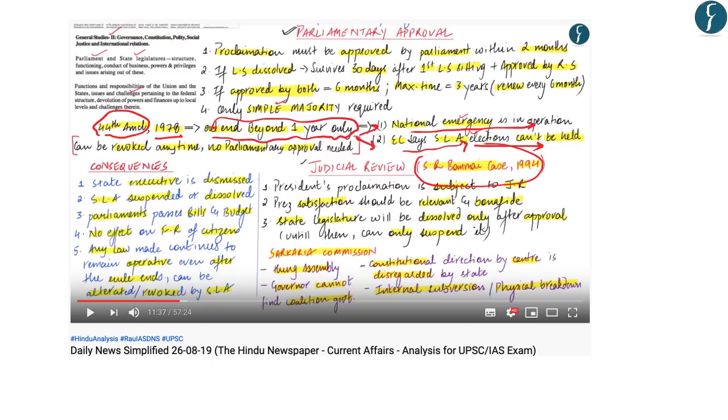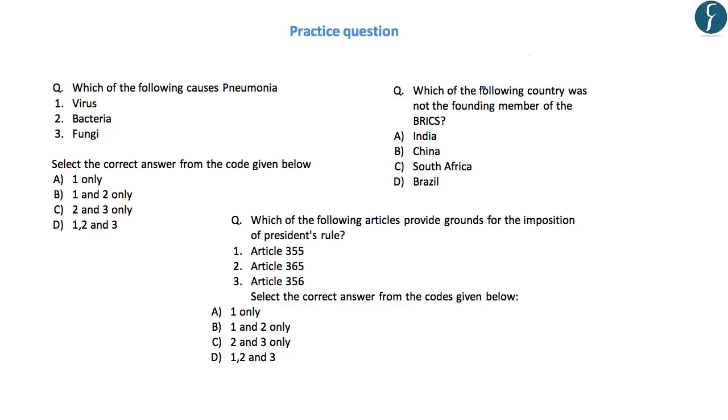Now, the SR Bommai case of 1994 is extremely important because it held that the President's proclamation is subject to judicial review, and hence this is the clause which has been utilized by Shiv Sena in the current case to challenge the order of the President. It also stated that the President's satisfaction should be relevant and bona fide. We should also be aware of the Sarkaria Commission report regarding President's rule. For a detailed analysis of President's rule and various associated provisions, please go through the DNS dated 26th August 2019. Now let us take up some questions related to the prelims examination.